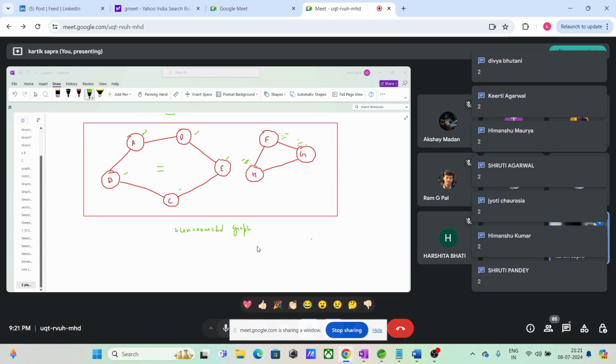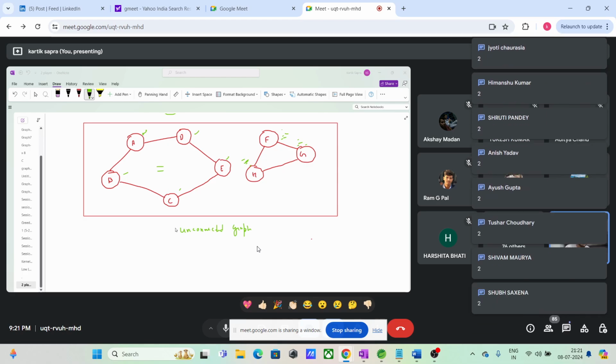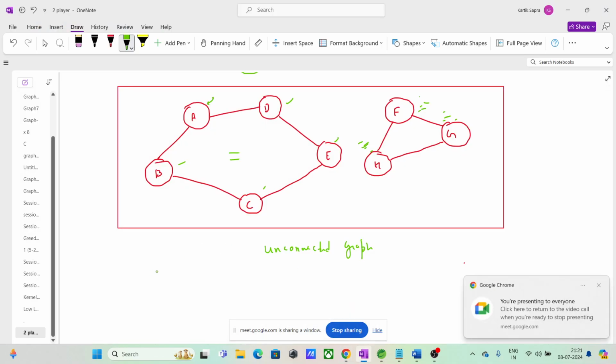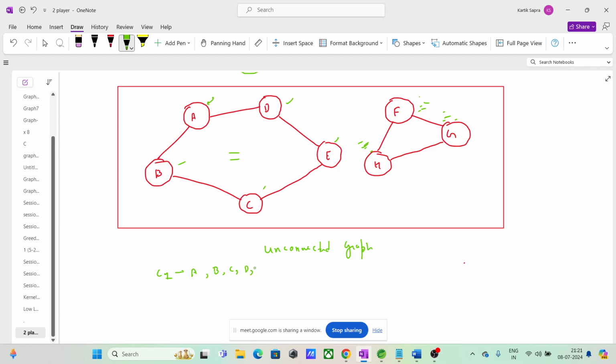How many connected components? Two connected components. Right. Write the components, the vertices in each component. Like component 1, this, component 2, this. So let's see. We have component 1 as A, B, C, D, E. In component 2, we have H, F, G.